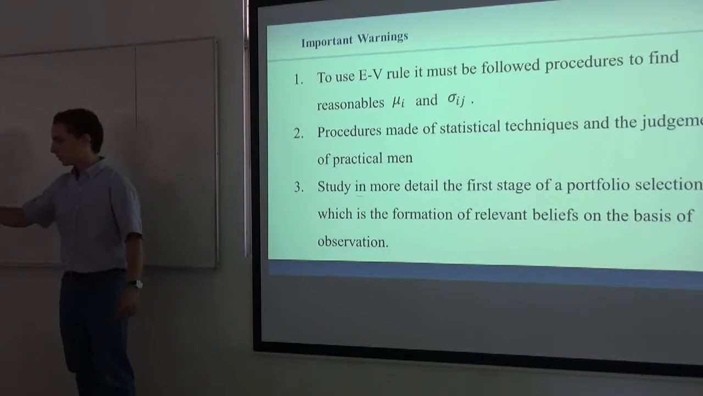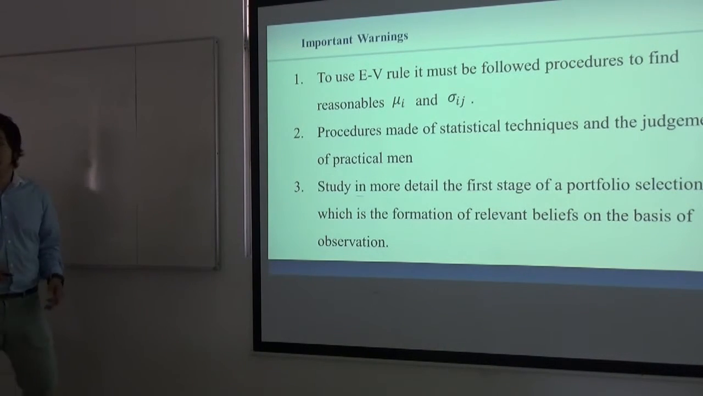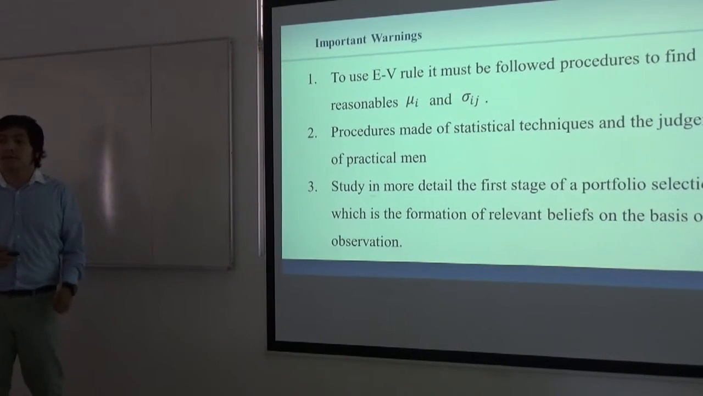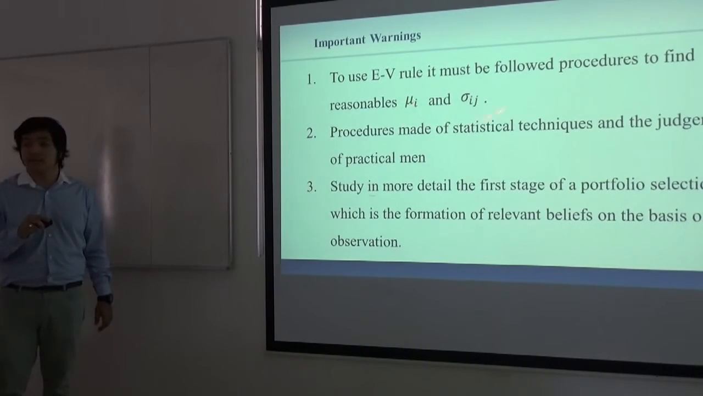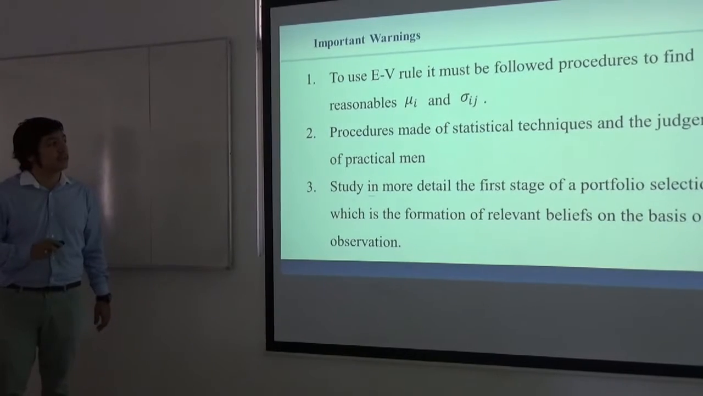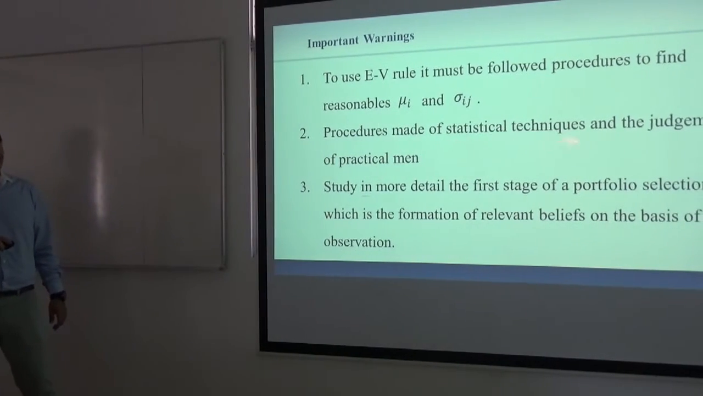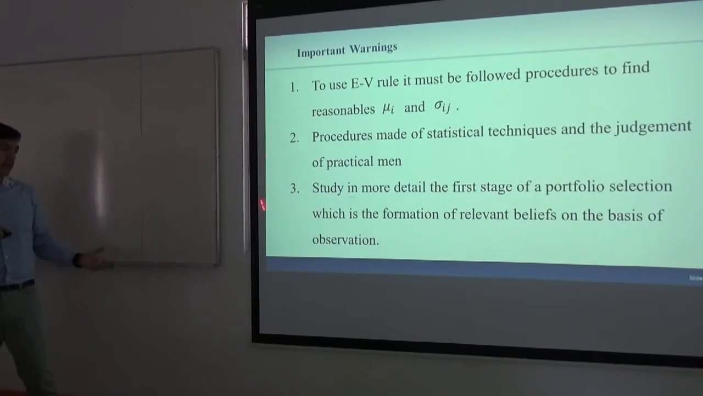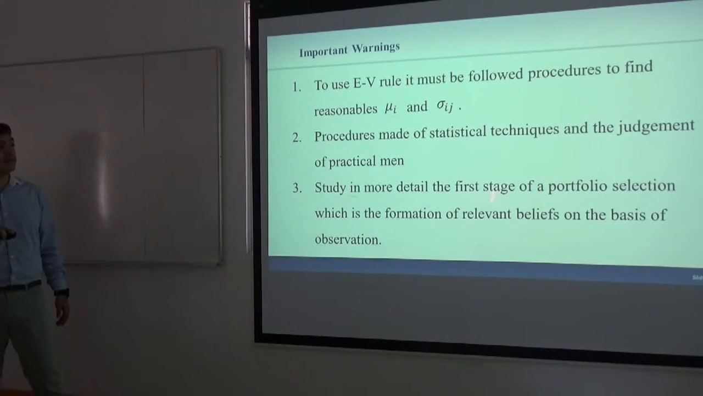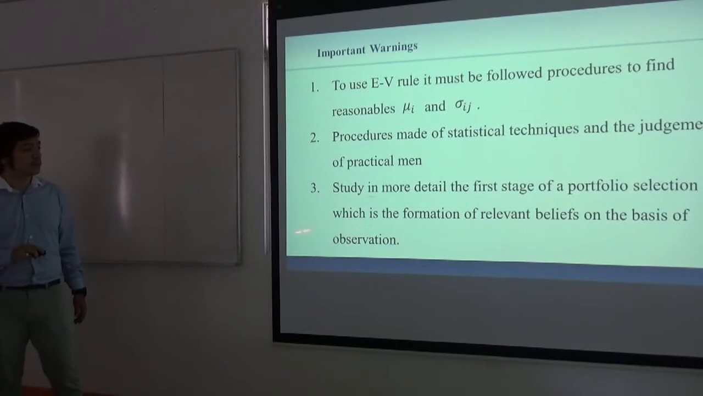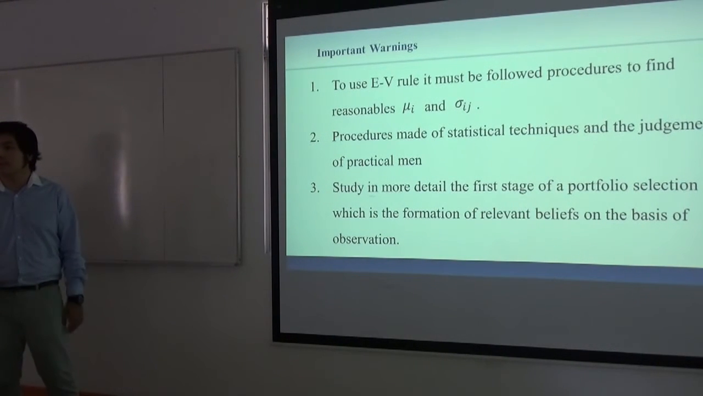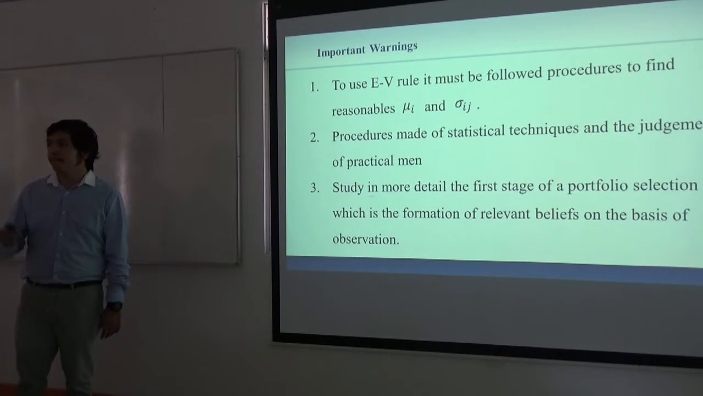And finally, some important warnings. The most valuable aspect within the EV rule is to find reasonable estimation of expected return and covariances, which may combine statistical procedures and the judgment of the practical man. And finally, we must study in more detail the first stage of portfolio selection, which is the formation of relevant beliefs on the basis of a theory. Thanks for your attention. If you have any questions?